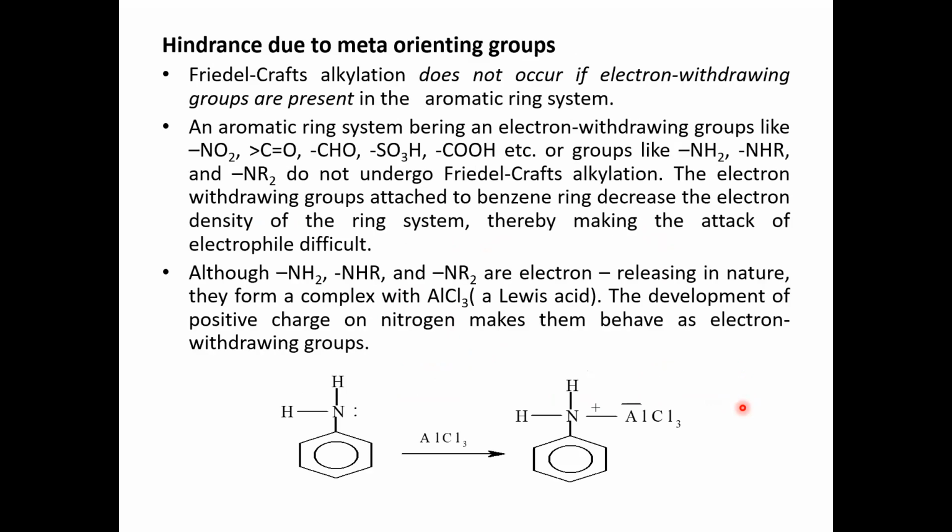There are some groups which, if they are already present on the benzene nucleus, will hinder the Friedel-Crafts reaction. They will not allow the alkyl group to attack. For example, electron withdrawing groups like NO2, carbonyl group, aldehydic, sulfonic acid or carboxyl groups, when present, will decrease the reactivity of the benzene nucleus towards electrophilic substitution.